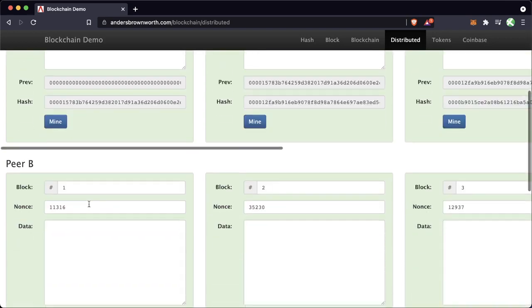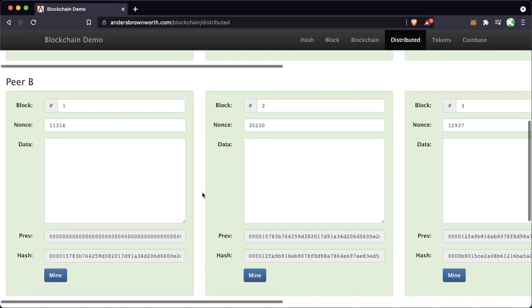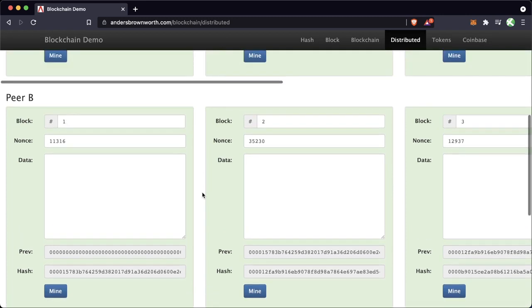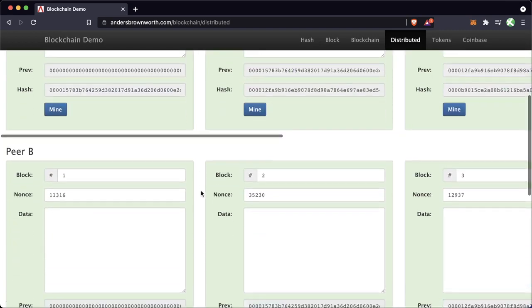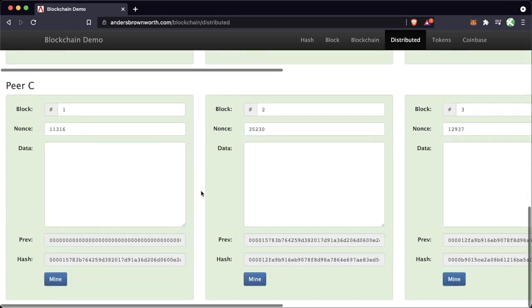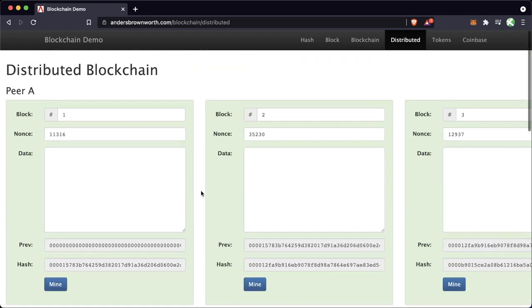So we have peer A, peer B, and peer C. And when people are talking about peer-to-peer transactions, this is kind of that concept that they're talking about, right? So we have a number of different peers who are running this blockchain technology. They're all weighted equally, right? Each one of these peers or each one of these nodes, each one of these entities running a blockchain has the exact same power as anybody else, right?